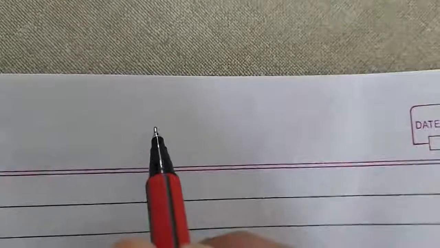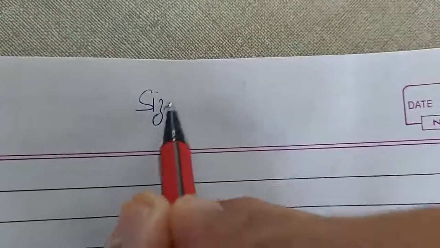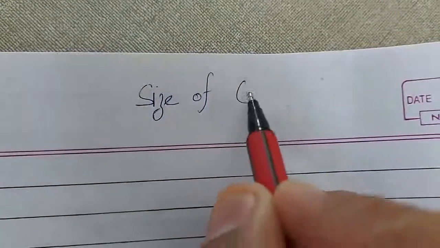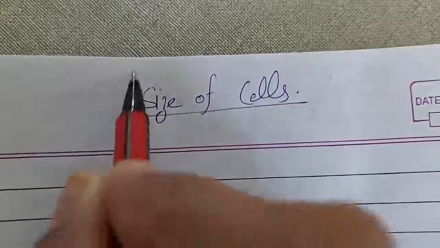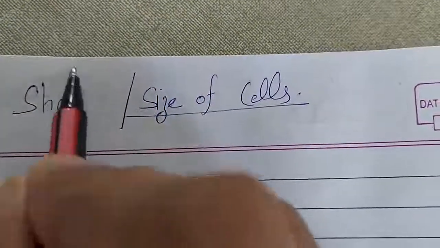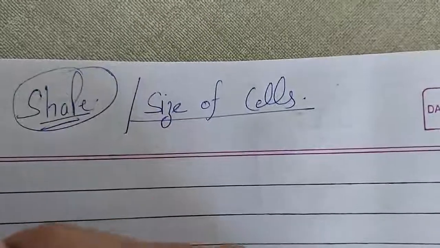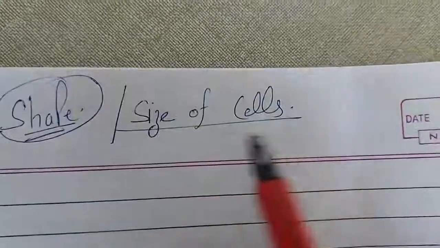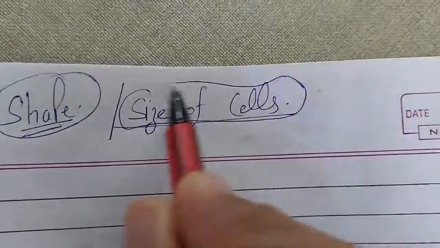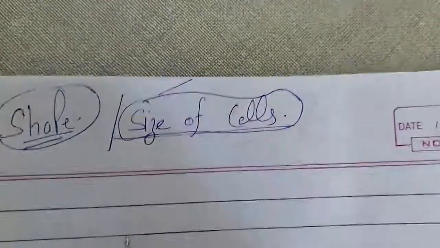So good morning, students. We are continuing with our next lecture on cell structure and functions. In the last lecture we discussed the size, and also the shape, of different types of cells. Now we will discuss the size of different types of cells.